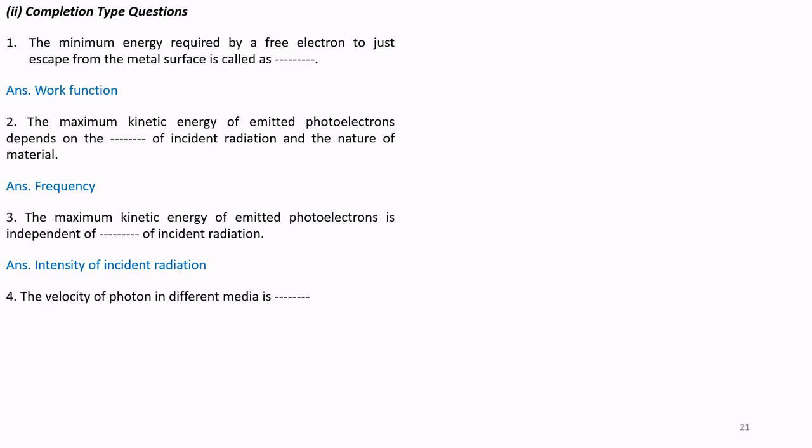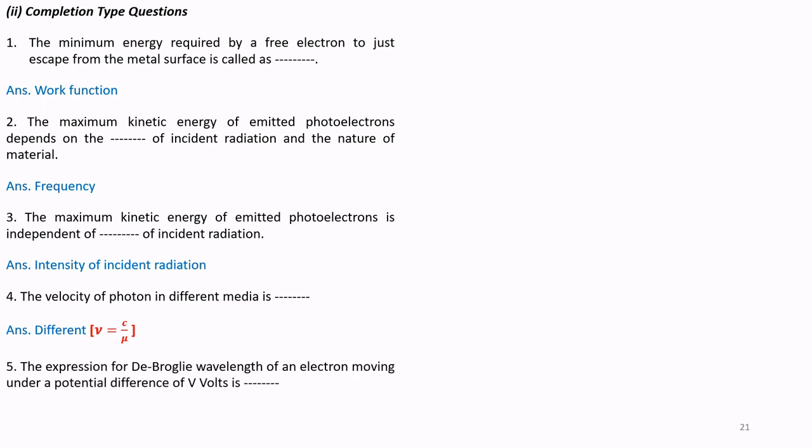Question number 4. The velocity of photon in different media is different. The velocity is different for different media because v, that is the velocity, is given by c divided by mu. v equals c by mu. Mu is different for different media.